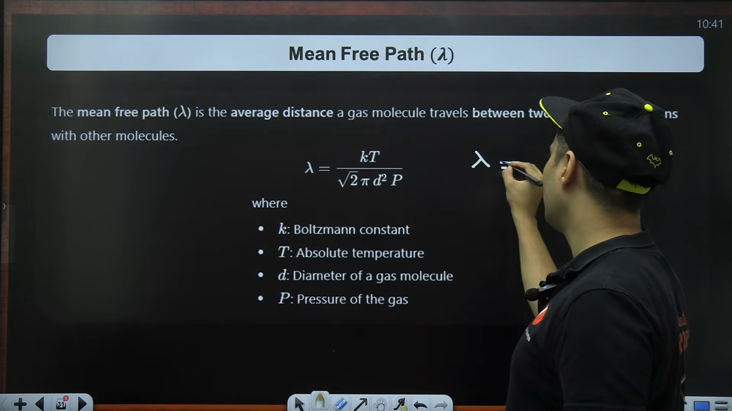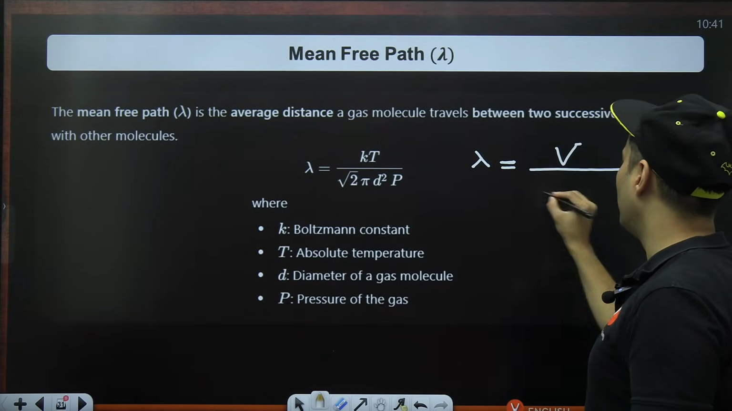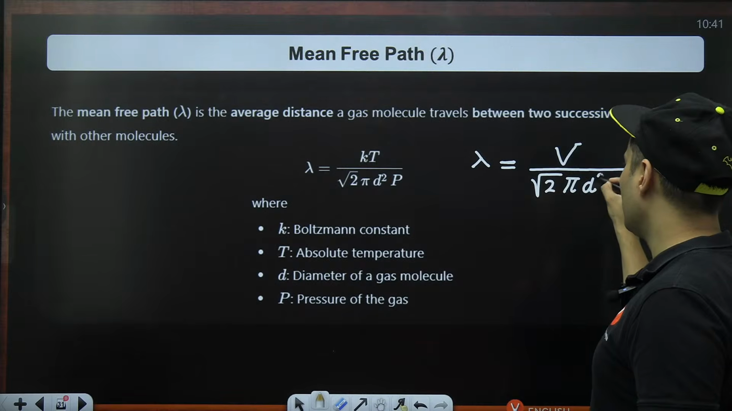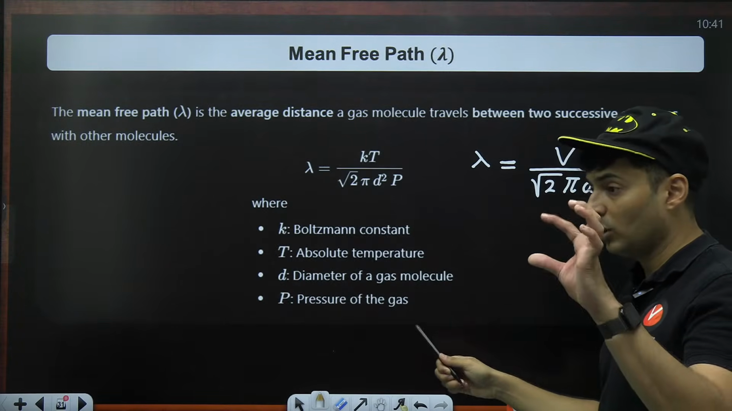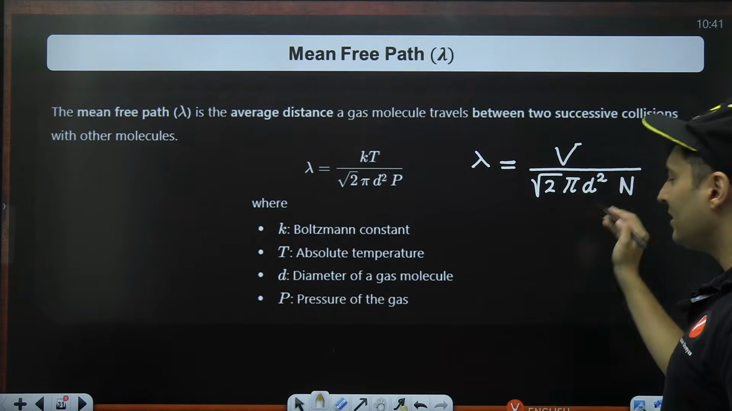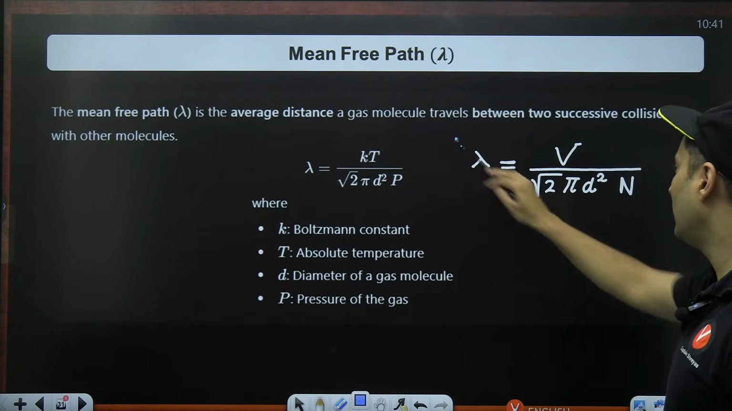This is much better. Lambda is equal to the volume of the gas on the top divided by root 2, then pi, and then the diameter of the molecule. D is the diameter of the molecule. It will be given to you, squared, and then you have basically N. This is easier to remember, as you can see, as compared to this.